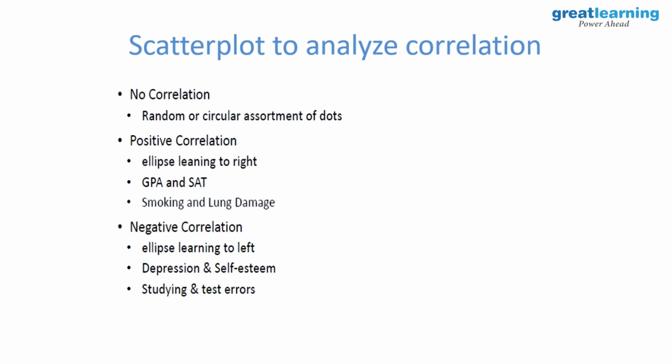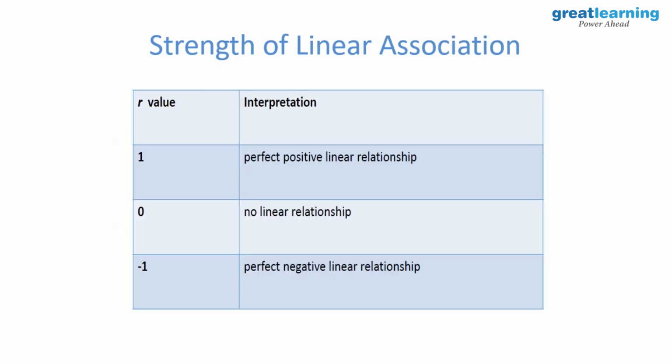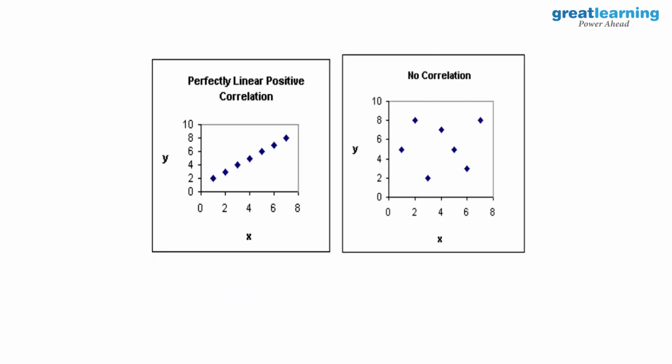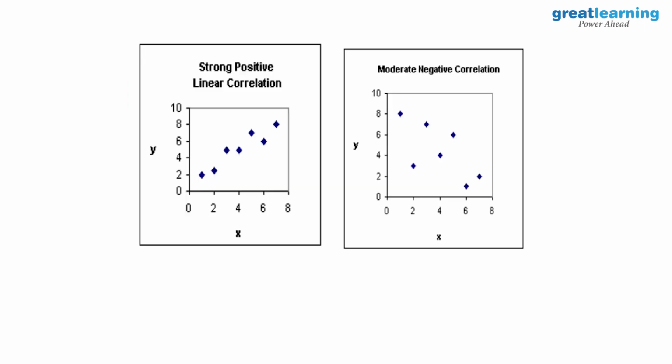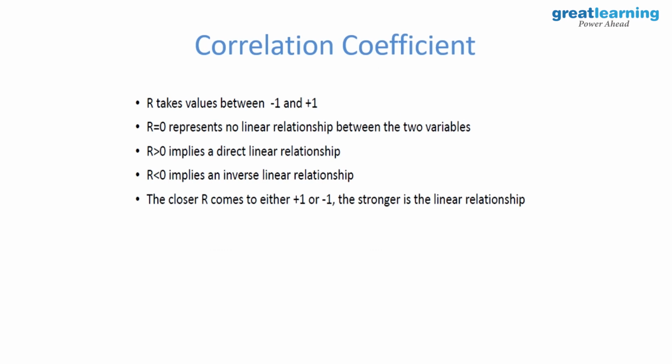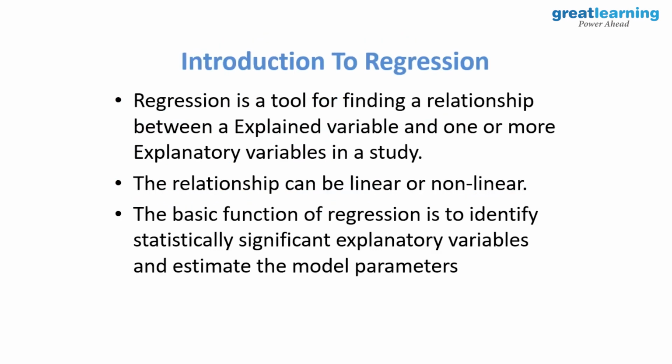Negative correlation: ellipse leaning towards the left. Depression and self-esteem: you're depressed, your self-esteem is low. Studying and test errors: the more you study, the fewer the errors. Value: 1 is perfect positive, 0 is no correlation, -1 is perfect negative. So it lies between 1 and -1. From the graph: perfect linear, positive, no correlation. Interpretation: strong association, moderate, weak, positive, negative. Again, the closer to 1, the stronger the linear relationship.